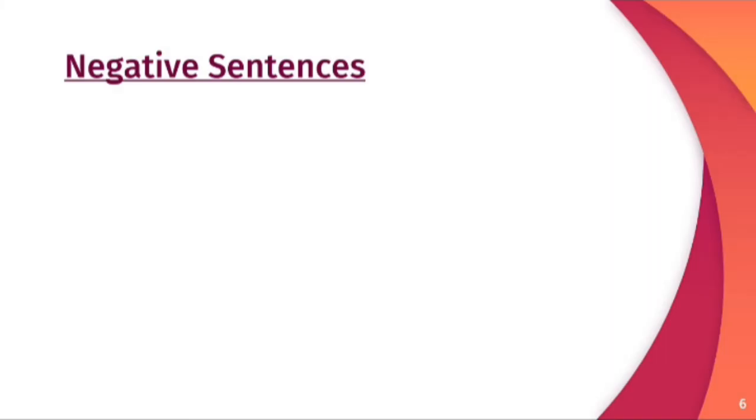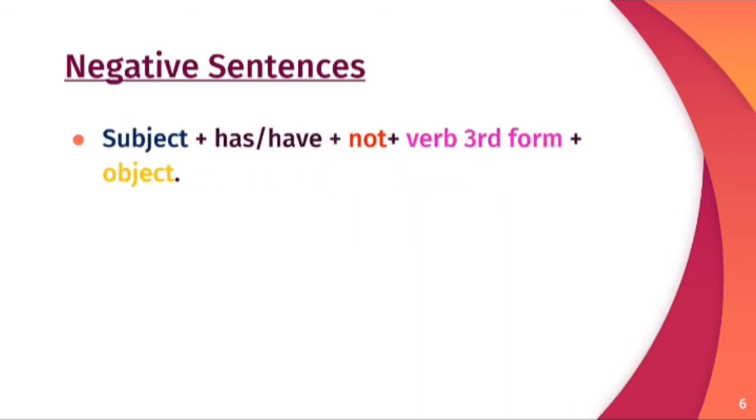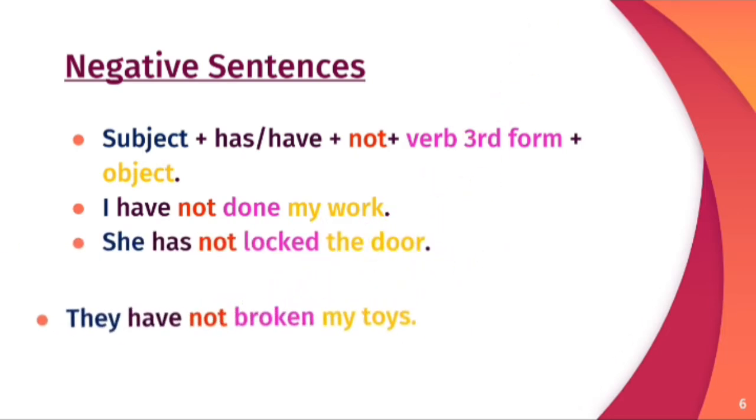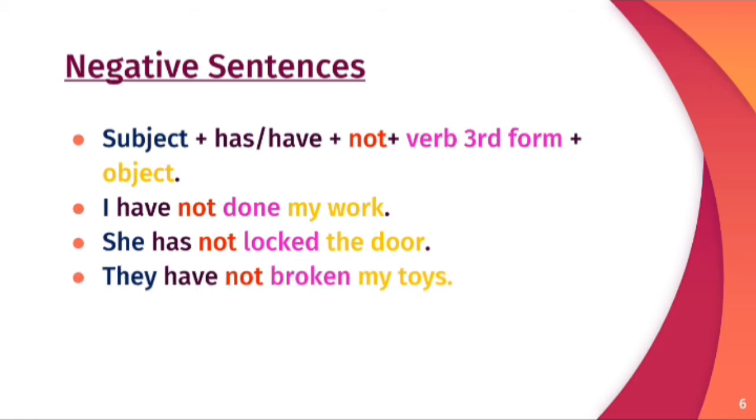Then for the negative sentence, there is the addition of not after the helping verb, that is has not or have not. For example, I have not done my work. She has not locked the door. They have not broken my toys. You can notice in these sentences not is used after has or have. And the remaining structure of the sentence is same as that of simple affirmative sentence.